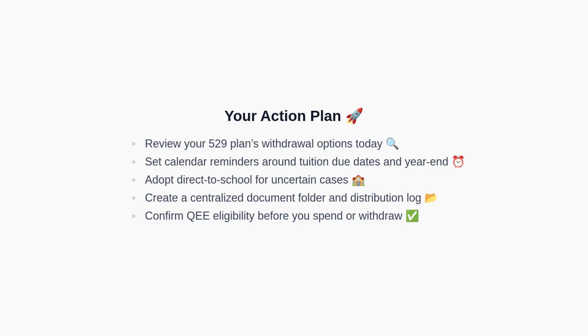If you are unsure, consider direct-to-school payments to avoid timing issues. Create a centralized folder for documents and maintain a distribution log. Finally, verify that an expense is qualified before spending or withdrawing. This proactive approach helps preserve the tax benefits of your 529 savings.